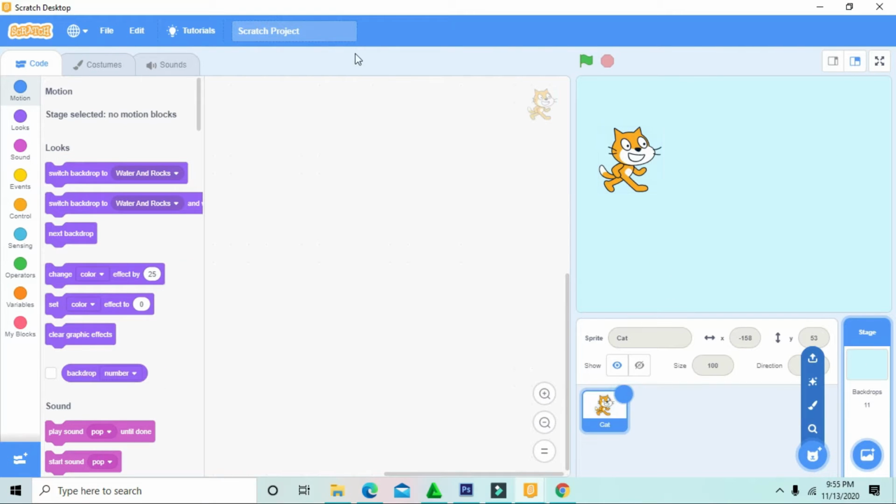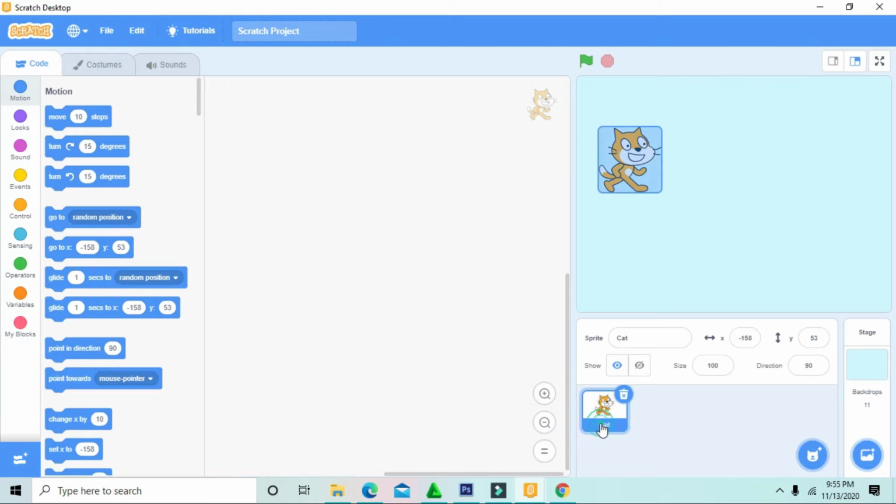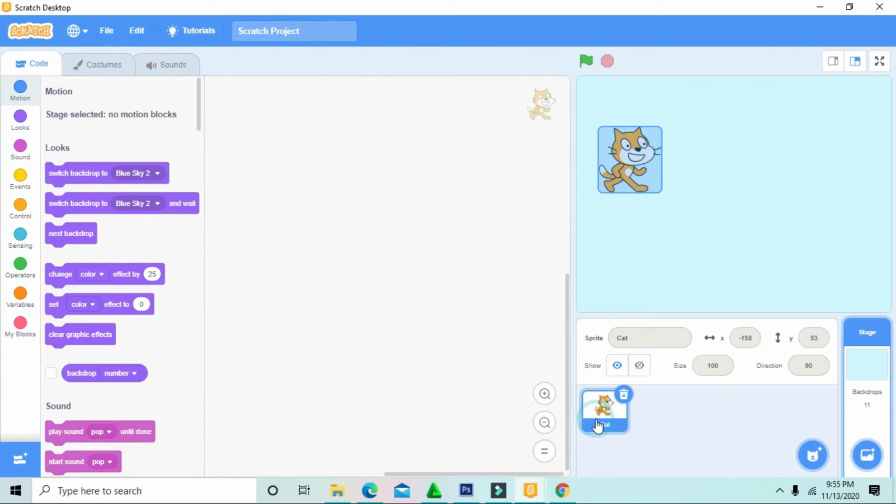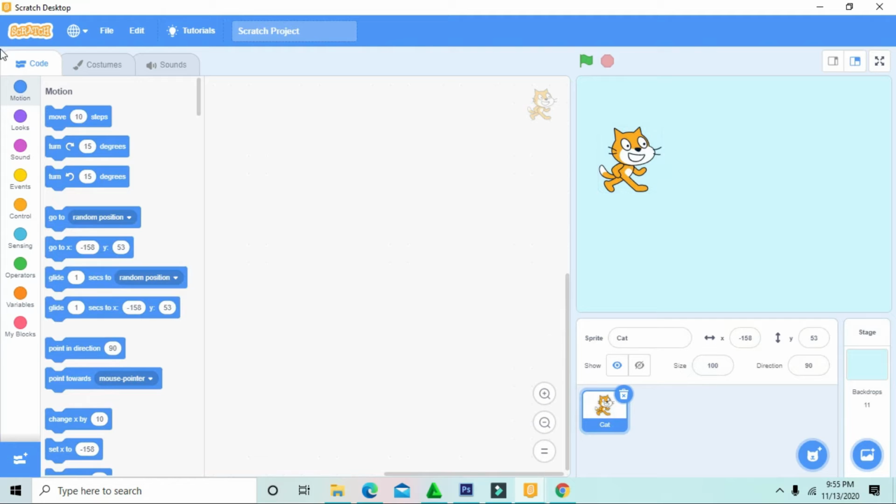Did you pick a color? The blue will be like this. It means we can code it. Okay.